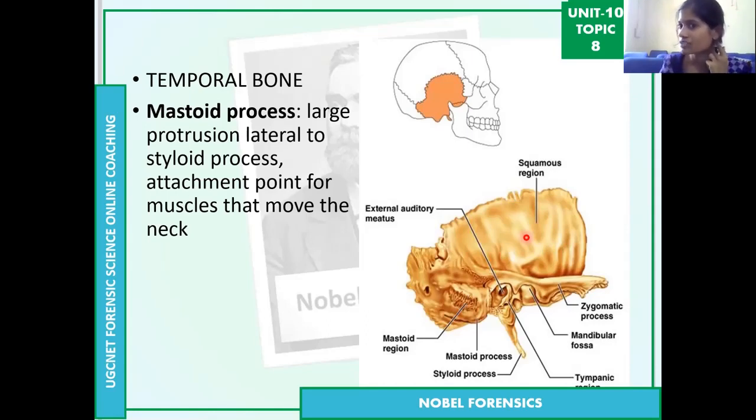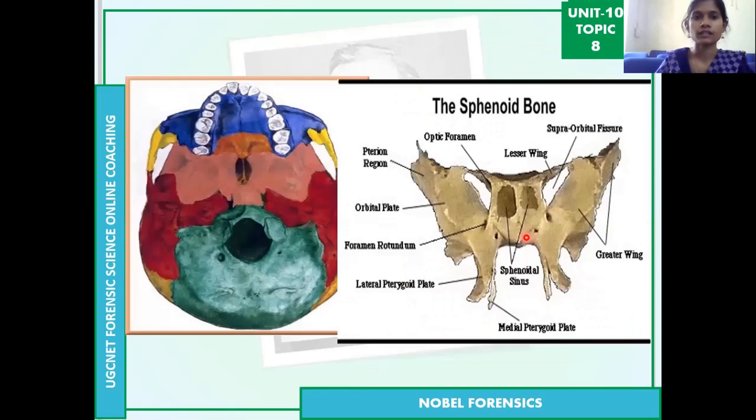Based on the mastoid process structure, we are able to identify whether it is a male or female skull. So this is the mastoid process. These terms again come in individual identification, like sex and age, so you can easily understand them. The mastoid process is a large protrusion you can feel whenever you touch here.